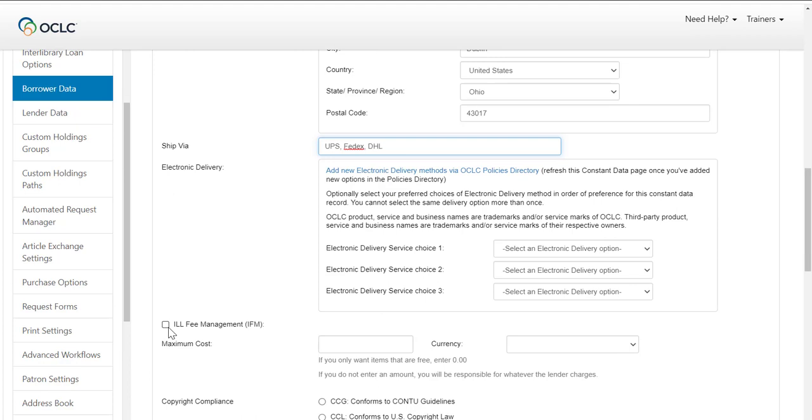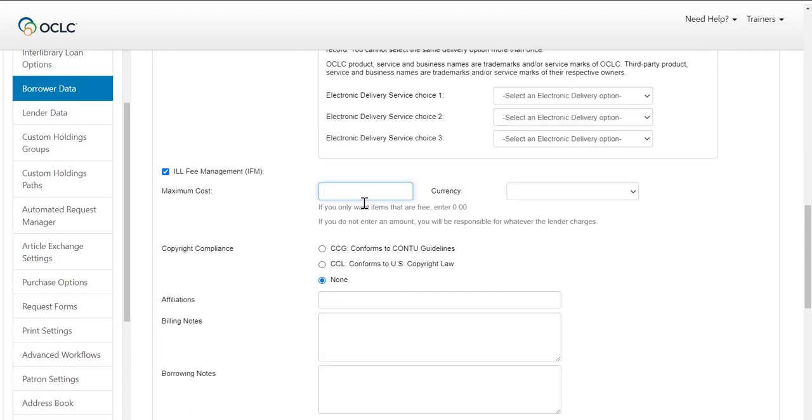If you want to use IFM, ILL Fee Management, as payment method, the method used in the library's OCLC account, you check that option and enter the maximum cost. For this example it is $10. So let's enter 10 and the currency US dollars. Maximum cost is important to be completed, even if it's zero, otherwise your library is accepting any charges.